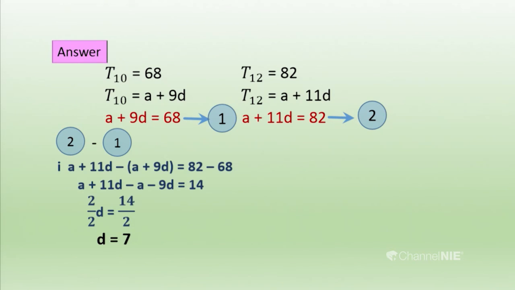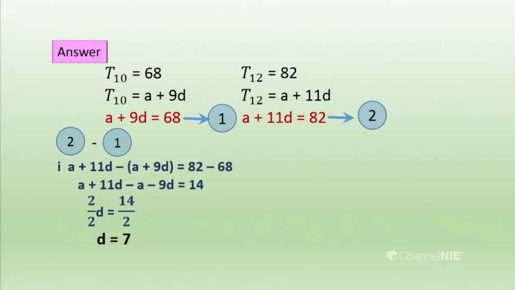You should put brackets to represent the equation you are subtracting, because we have to deal with the signs. Plus minus, it's changing now.